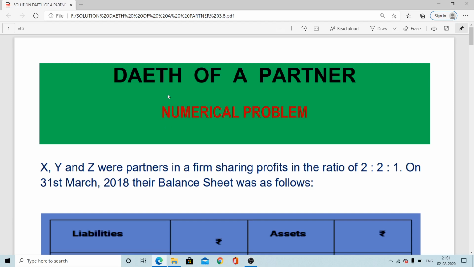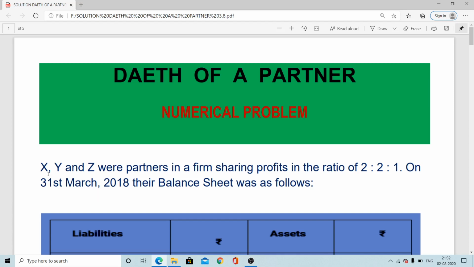In this session, we are going to consider a numerical problem from the chapter Death of a Partner, and this is the typical type of problem. Here we can see, from this problem, that the amount is paid to the deceased partner's representative, that is the executor. Instead of paying here, the legal nominee has to pay some amount because a lot of financial changes is there. Now let's consider this problem.